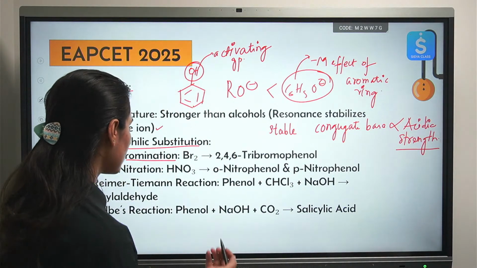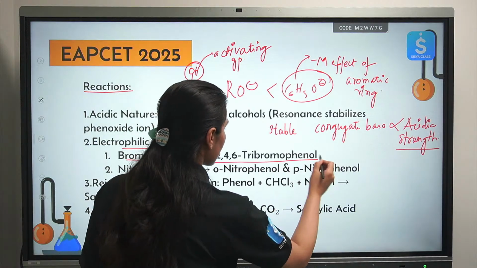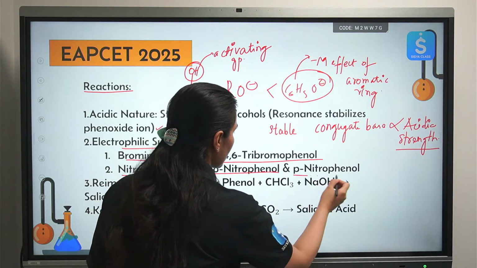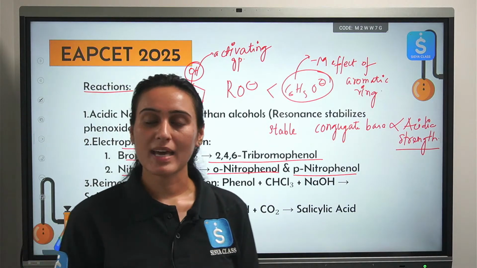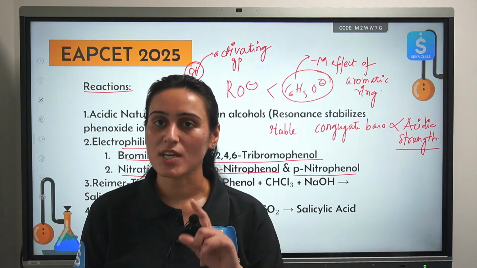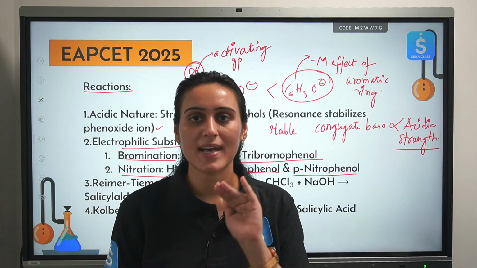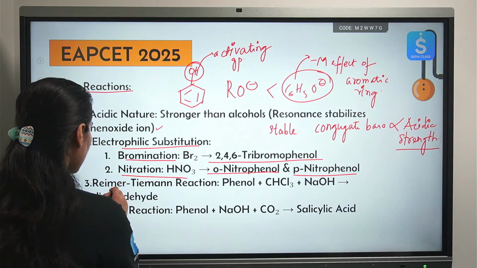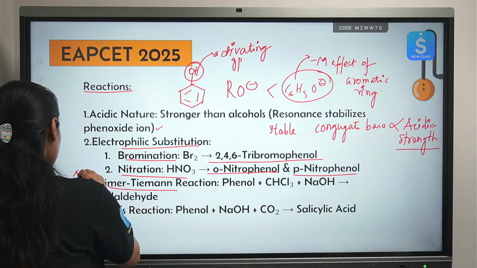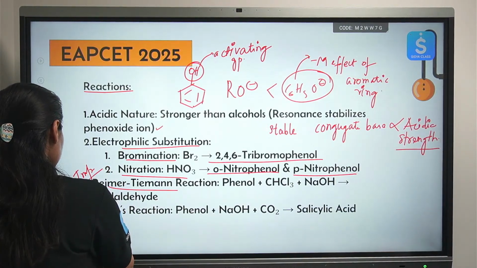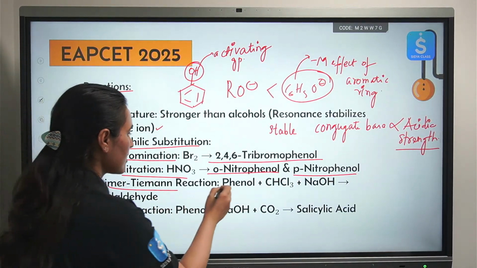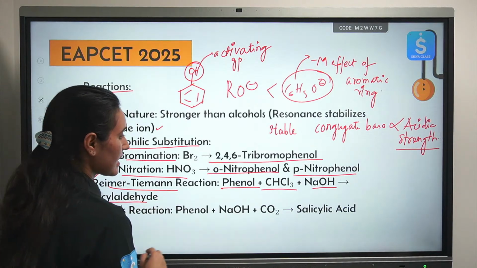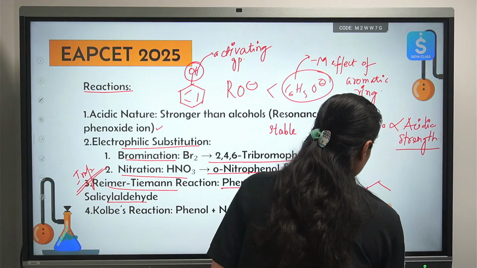So your product will be 2,4,6-tribromophenol. Similarly, if you do nitration, you will get ortho-nitrophenol and para-nitrophenol. Para-nitrophenol will be your major product. They are concerned with the major product. Remember the major product always. Then we have Reimer-Tiemann reaction. Again, important reaction. We will solve one question today based on Reimer-Tiemann reaction. So phenol on reaction with chloroform in the presence of NaOH will give you salicylaldehyde. This is salicylaldehyde.